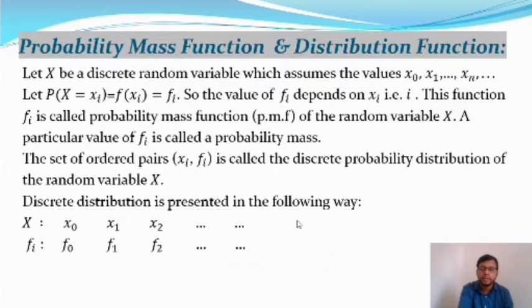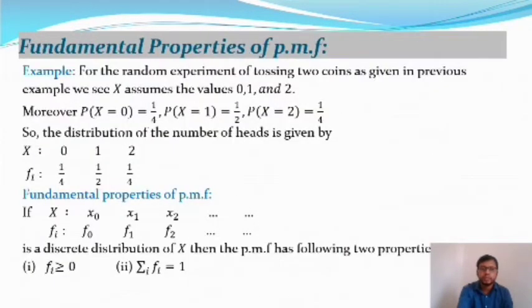The sample points are either finite or infinite. Here, infinite sample points x0, x1, x2, up to infinity, and the corresponding probability mass function values: f0 corresponding to x0, f1 corresponding to x1, f2 corresponding to x2, and so on. So this is called the probability mass function as well as the distribution function.